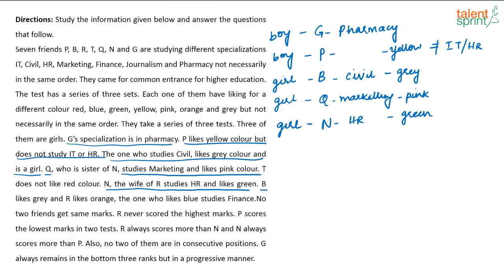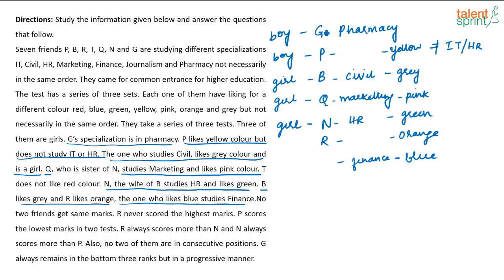Then it is given R likes orange. So B likes grey and R likes orange. The one who likes blue studies finance. So whoever likes blue, that person is studying finance. Correct? It can be here only, right? Yes. The one who likes blue studies finance.